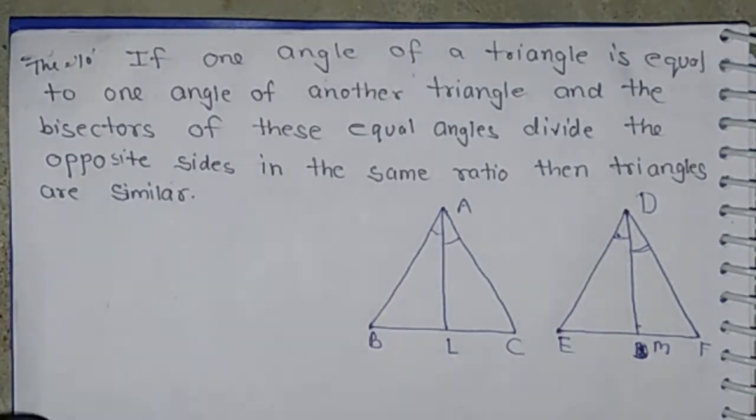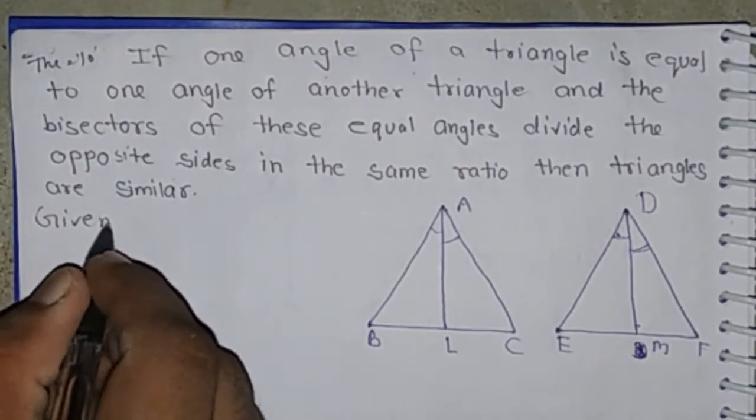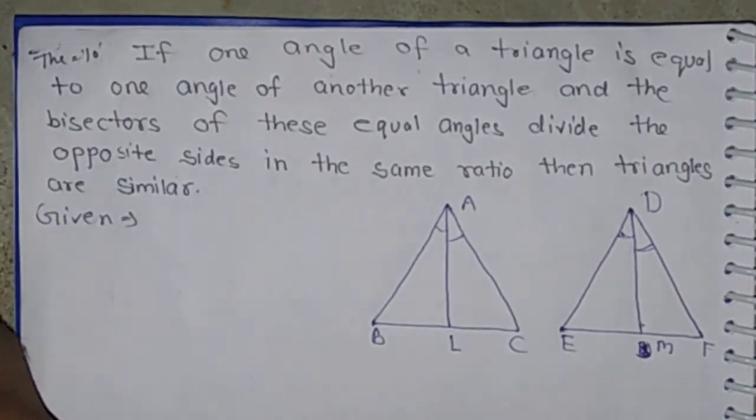It is given, and we have to show that the given triangles are similar.